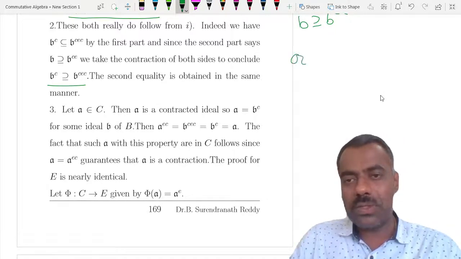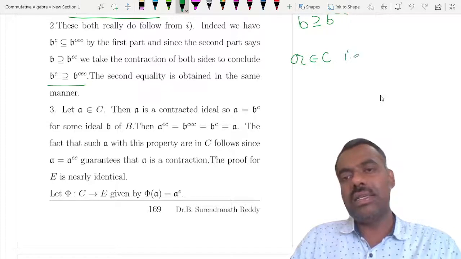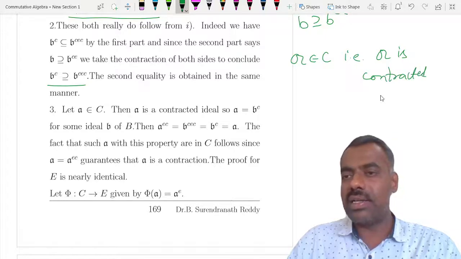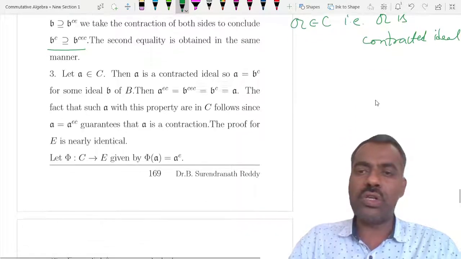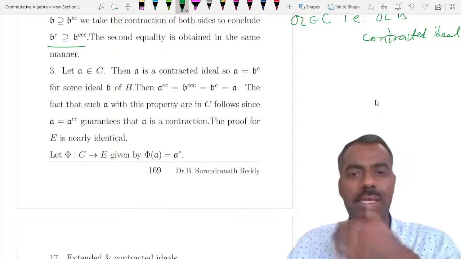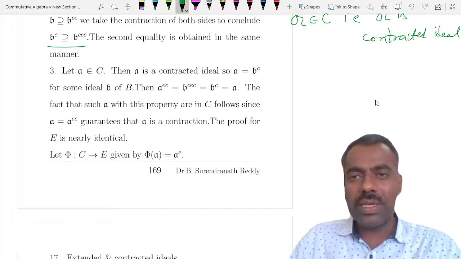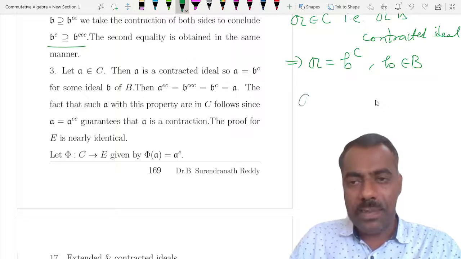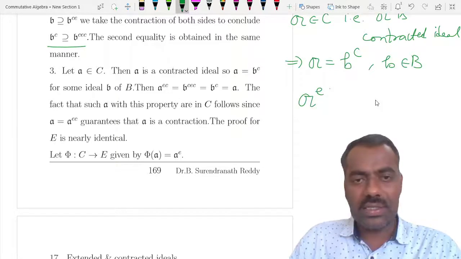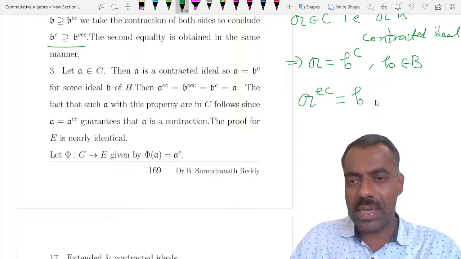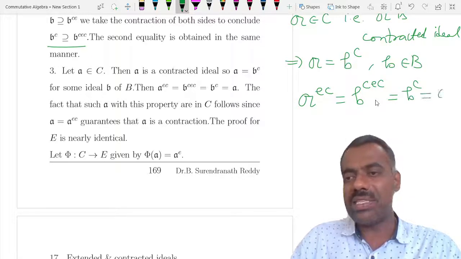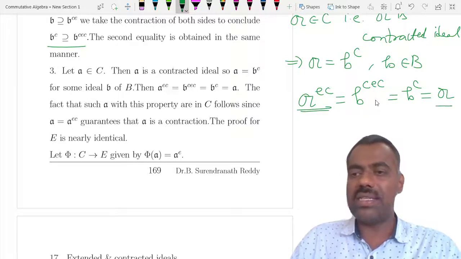Suppose you take A belongs to C. That means A is a contracted ideal. Then we want to show that AEC is the same as A. Because A is a contracted ideal, you can write A is equal to BC for some ideal B. This implies AEC, if you take extend and then contract, is the same as BCEC. But BCEC is the same as BC, and again BC is the same as A. So we prove that AEC is equal to A.